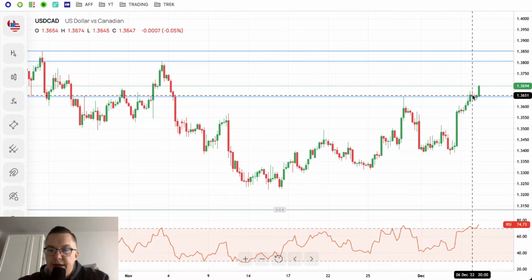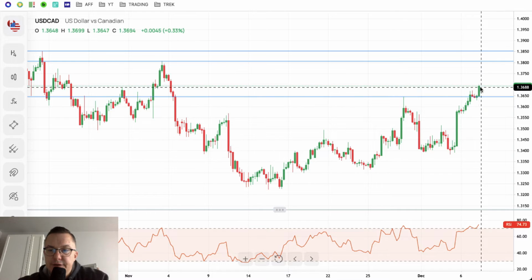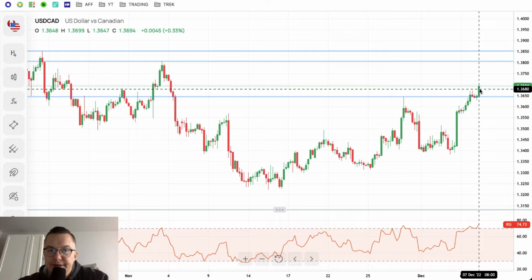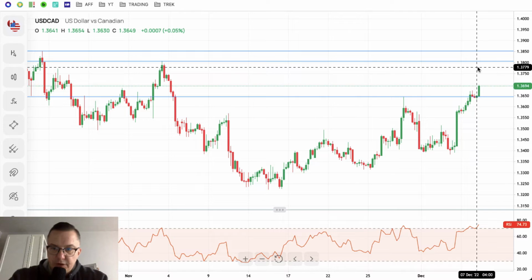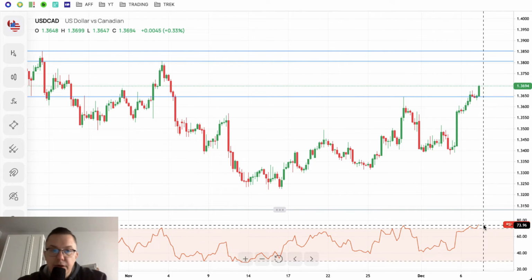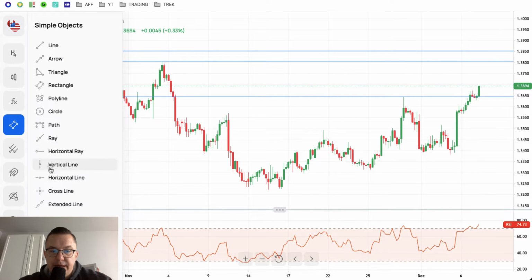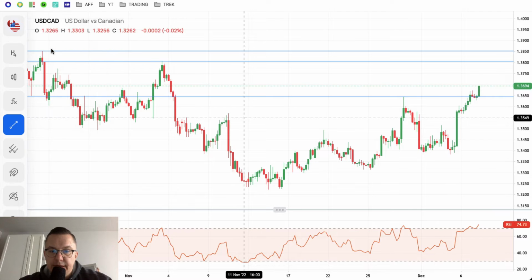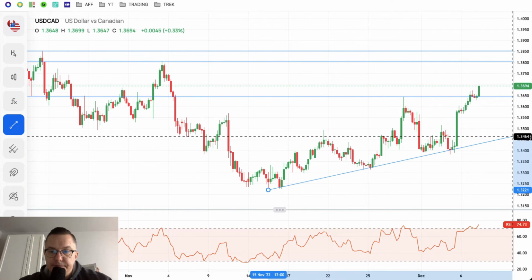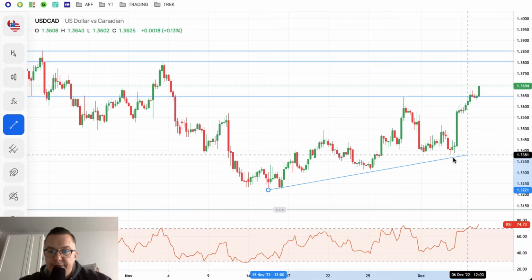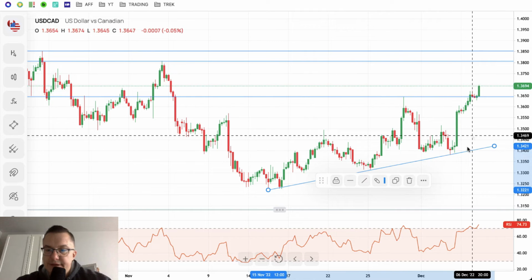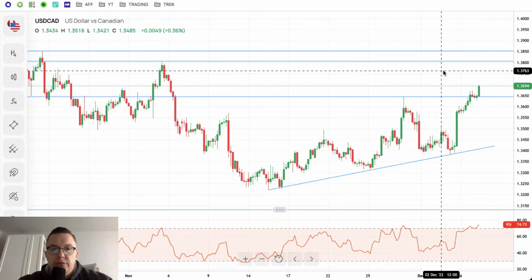Nevertheless, we are trading above yesterday's highs. The local high was made at the level of 1.3699, and we are still going higher. Nevertheless, the pullback is due on the US dollar to the Canadian dollar. So maybe the Bank of Canada interest rate decision will trigger some kind of a movement to the downside. Nevertheless, please notice the fact that there is still plenty of pips to be gained to the upside. As you can see, the local trend line is still valid. The market respects this trend line. So as long as we bounce from this trend line, the outlook remains bullish.